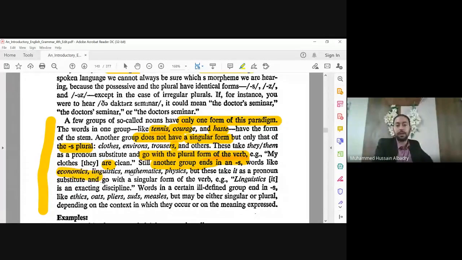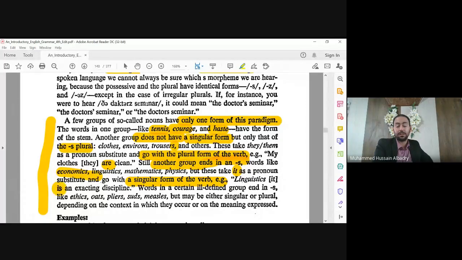You see here they take "it" as a pronoun substitute and go with a singular form of the verb. Linguistics, it is, you see, is, not are.